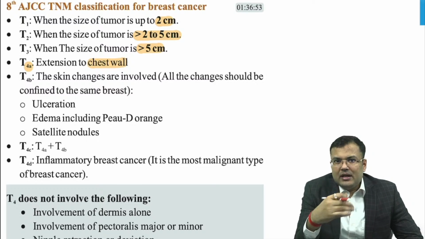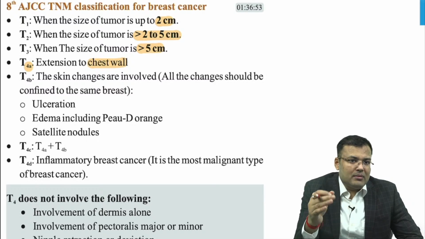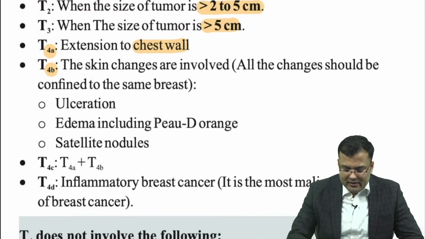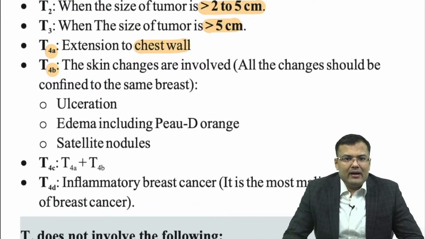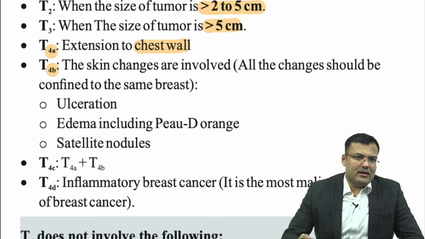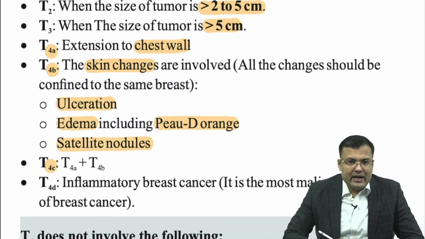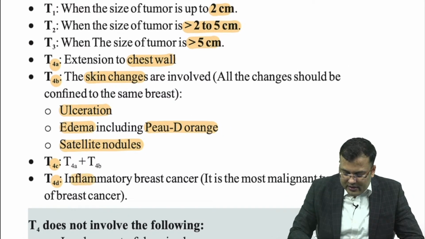Pectoralis major, pectoralis minor is not part of the chest wall. Clear? After that, T4B, B means bahar, outside the breast: skin involvement. If skin changes are there, like ulceration, edema including peau d'orange, satellite nodules. What is T4C? Guys, it is both T4A plus T4B, and if it is T4D, that is inflammatory